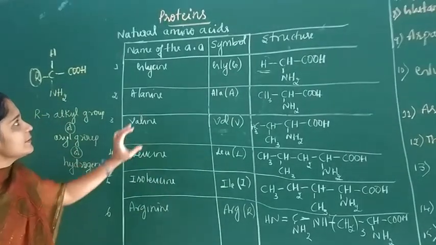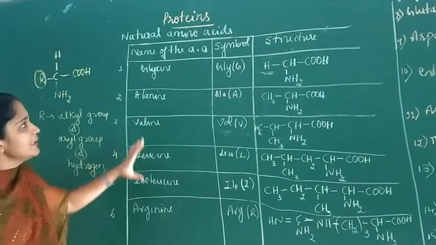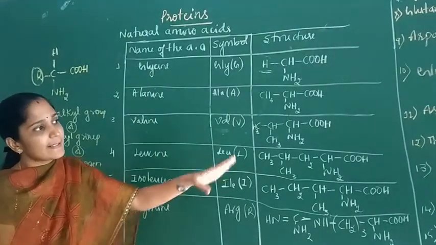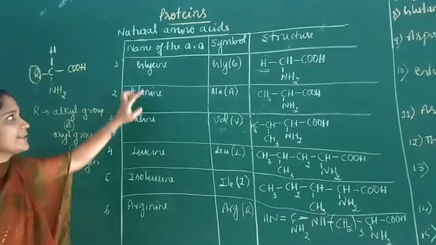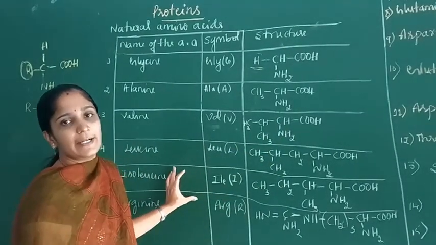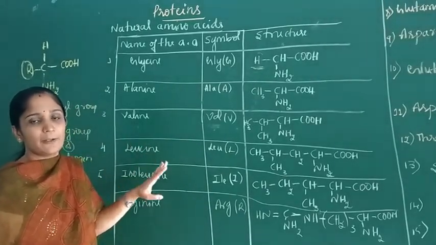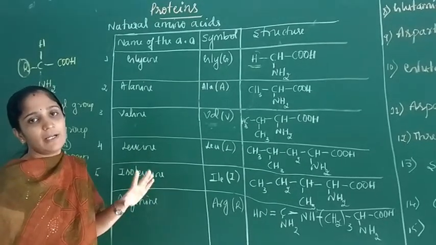Glycine is an optically inactive amino acid, and all other amino acids are optically active. Optically active means the compound rotates plane polarized light either to the left or right.